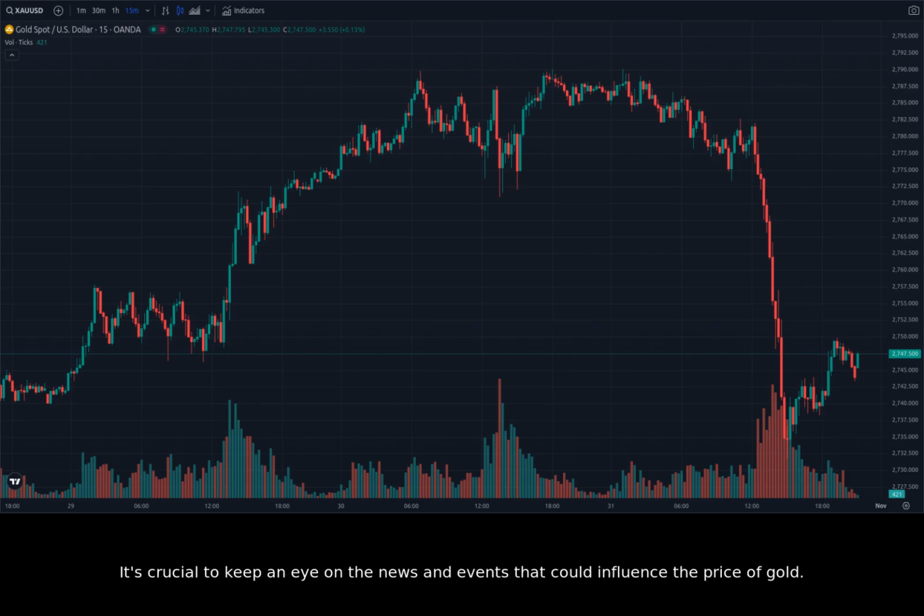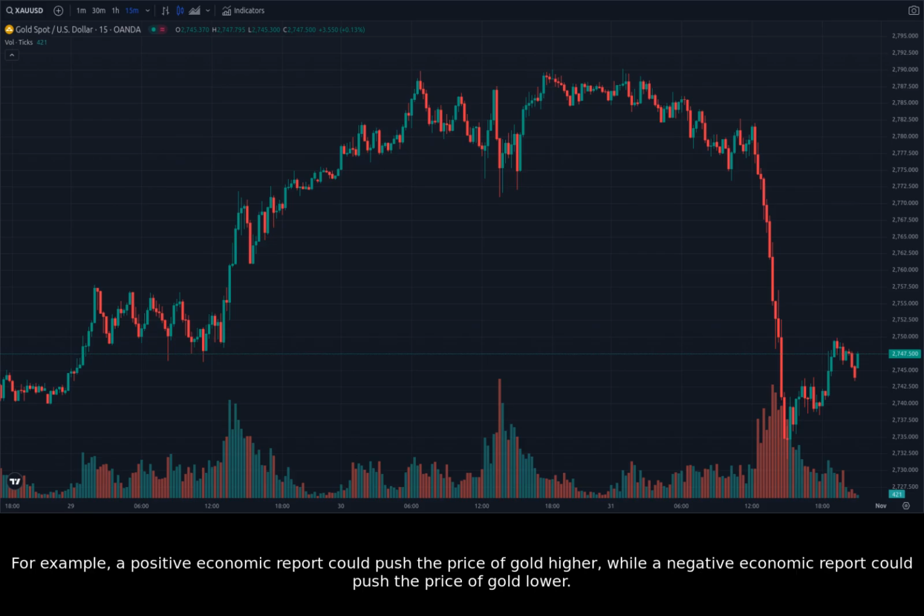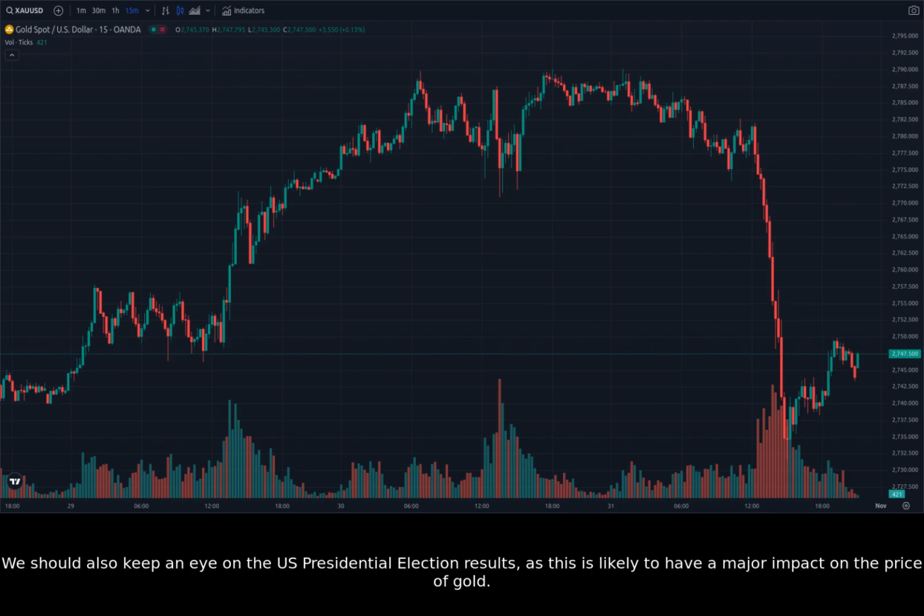It's crucial to keep an eye on the news and events that could influence the price of gold. For example, a positive economic report could push the price of gold higher, while a negative economic report could push the price of gold lower. We should also keep an eye on the U.S. presidential election results, as this is likely to have a major impact on the price of gold.